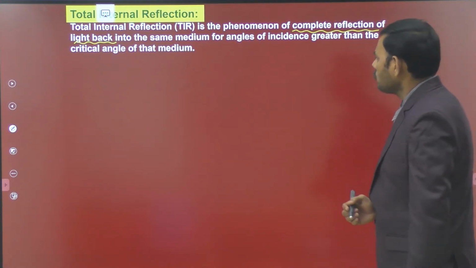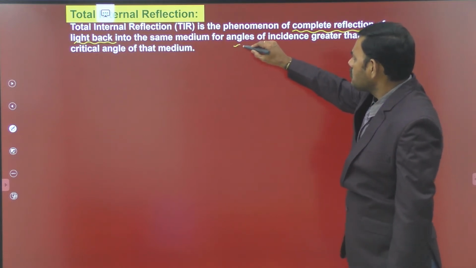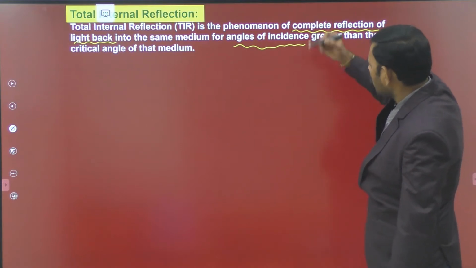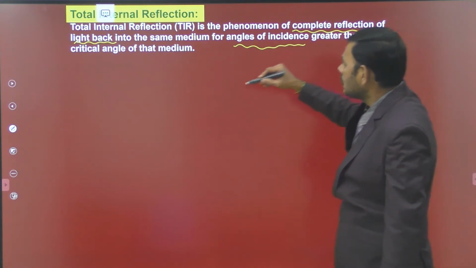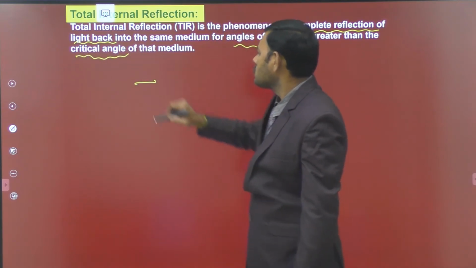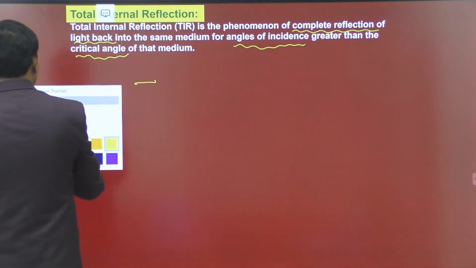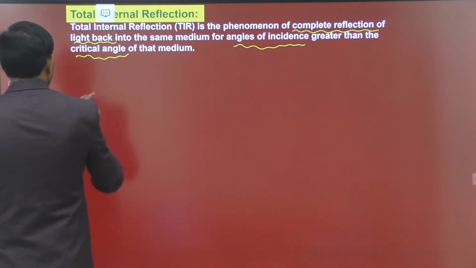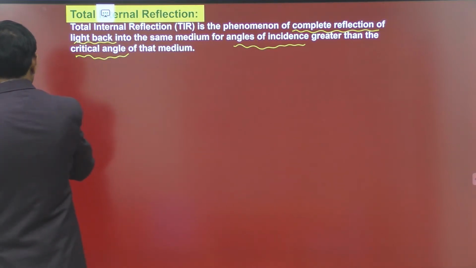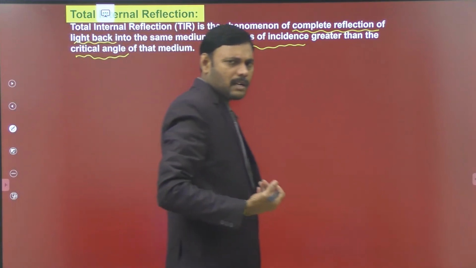Here we have two new terms. First one is the angle of incidence, and for any angle of incidence greater than the critical angle is one more thing. If rays are incident at angles greater than the critical angle, the light comes back into the same medium. Here we have to discuss what the critical angle is, and then, for angles greater than the critical angle, how the light comes back into the same medium.